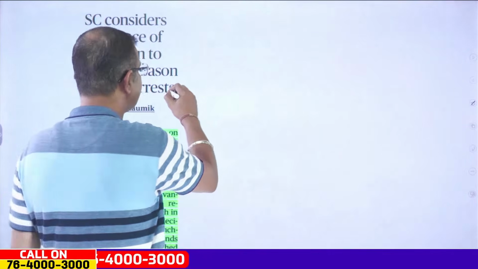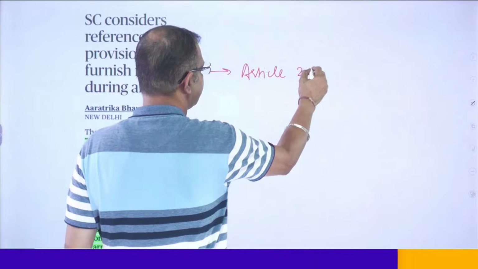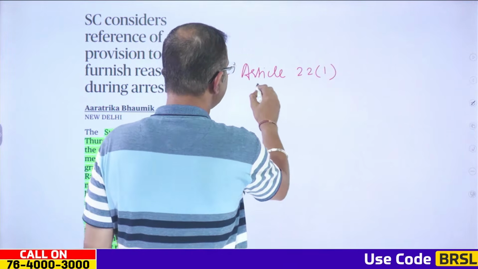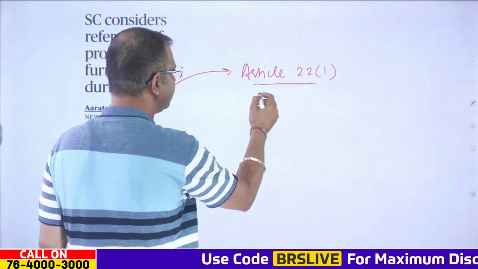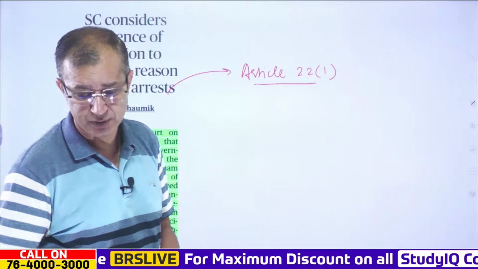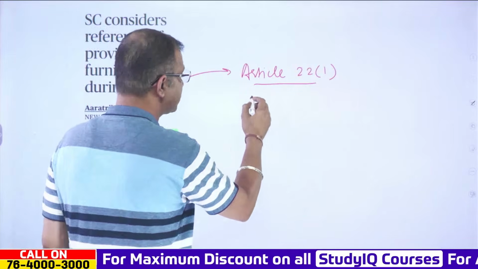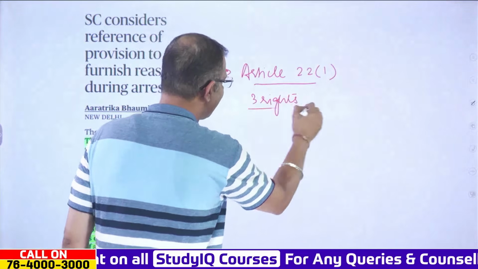This pertains to Article 22 Clause 1, which is very important. According to Article 22, it is all about the right to protection in case of arrest and detention. When it comes to arrest and detention, there are three rights which are provided. Now, what are these three rights?